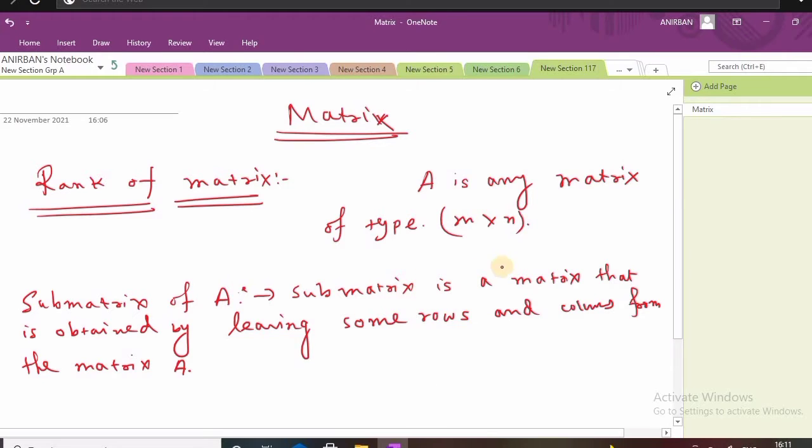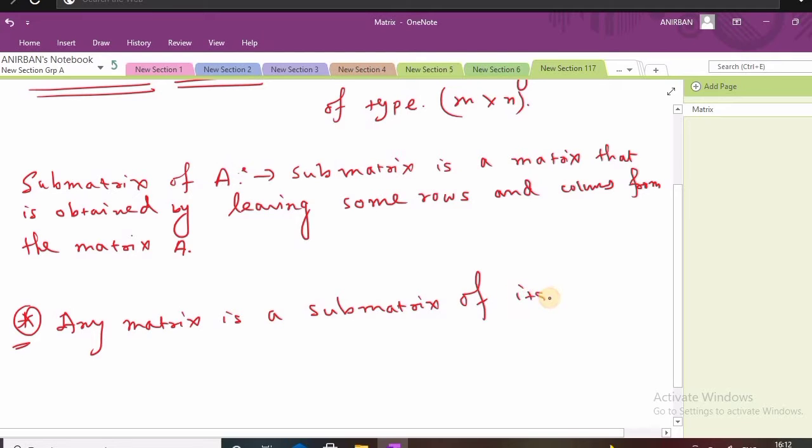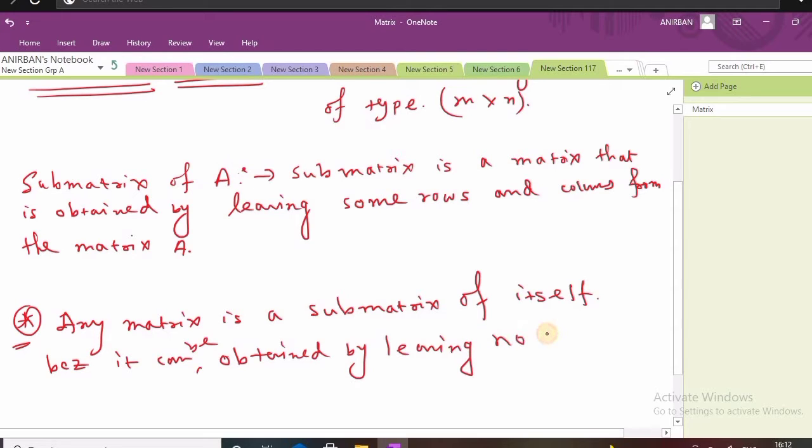Okay, so it is a little bit tricky, but this is very important: any matrix is a submatrix of itself, because it can be obtained by leaving no rows and no columns.